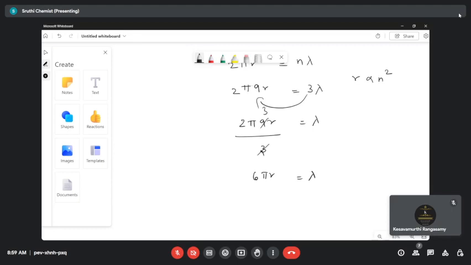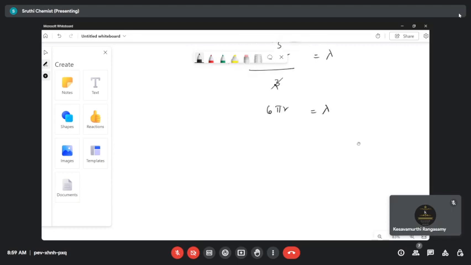Then one more thing I must say: calculation of the number of spectral lines. How many spectral lines are formed?